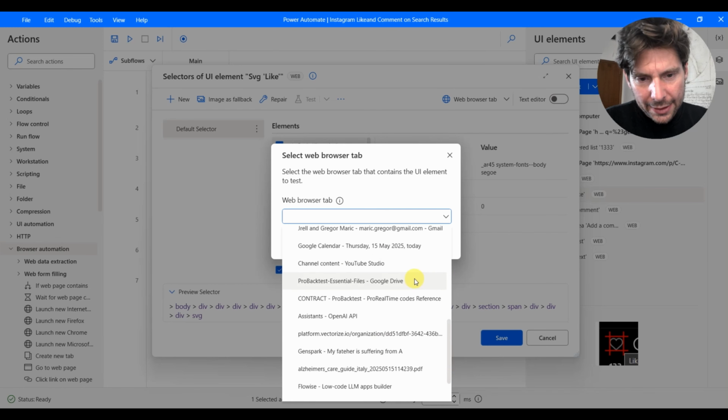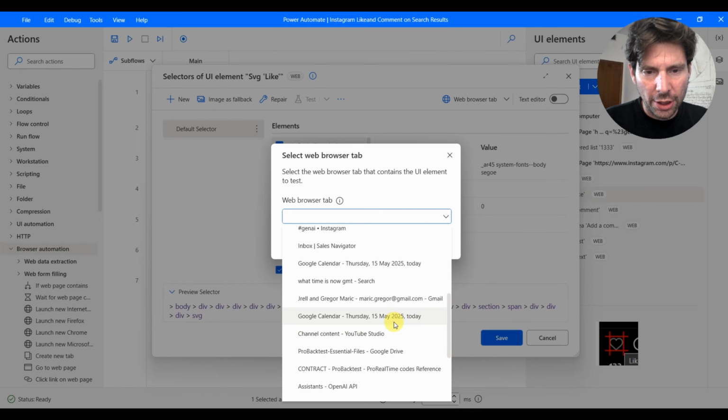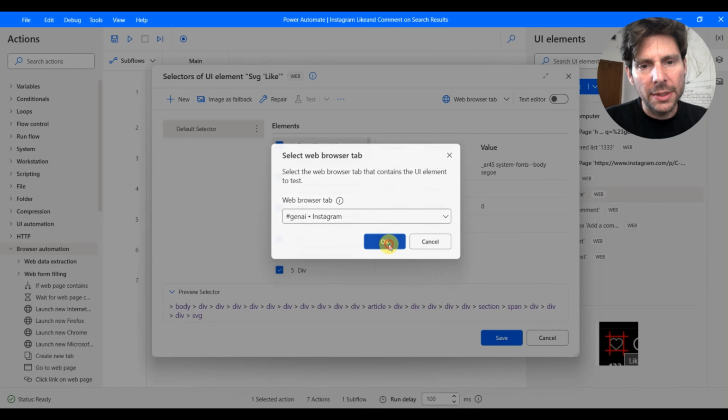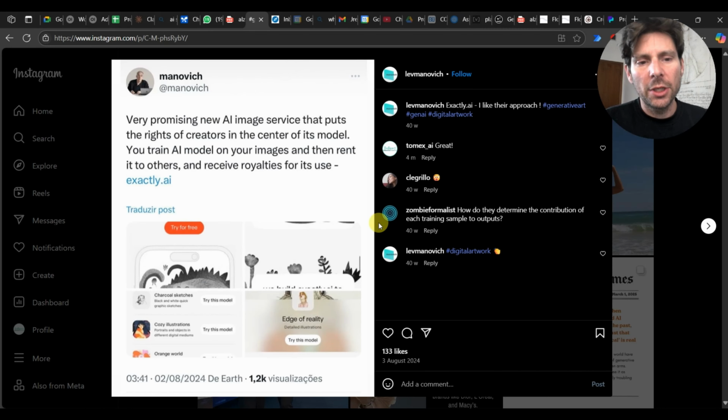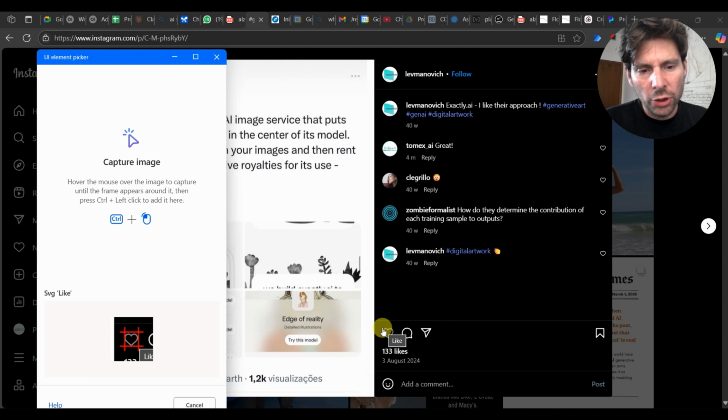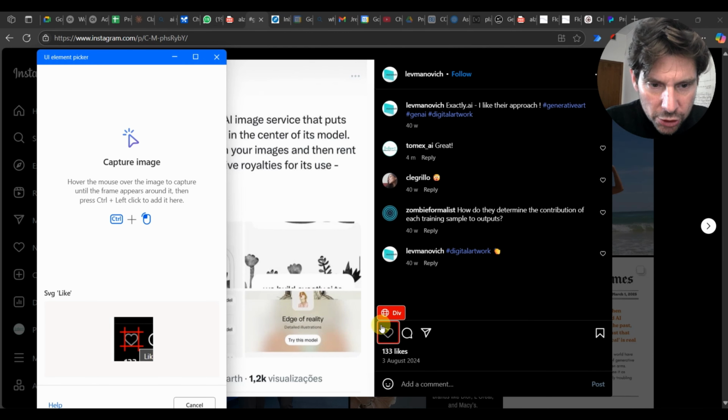These selectors seem pretty sketchy to make stable. So what we are going to do actually is add an image as a fallback. We're just going to select this image right here. So capture image, this right here.